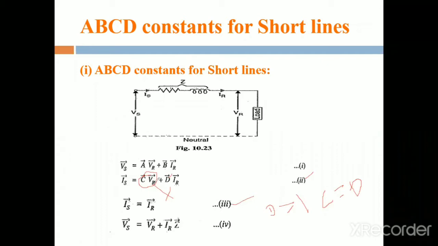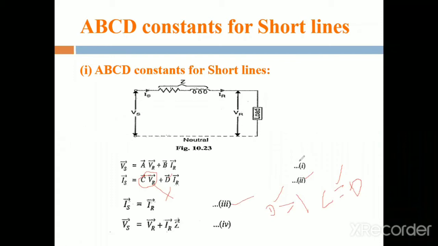Then it is cancelled. Therefore, C is equal to 0. Next, instead of IR, in the second equation, that is DIR. Therefore, the D value is 1.